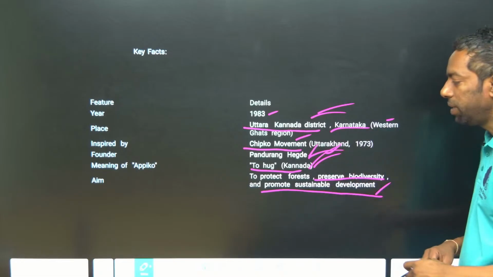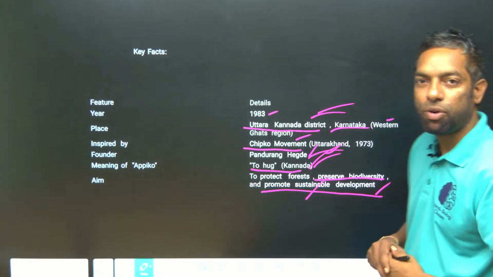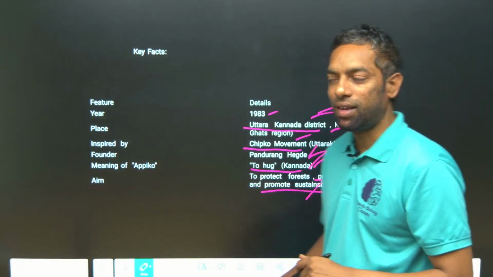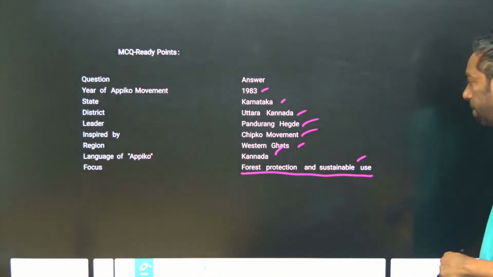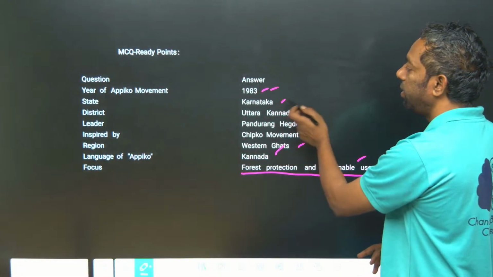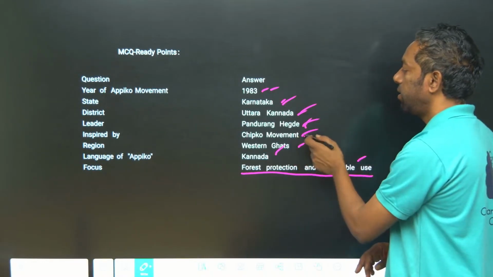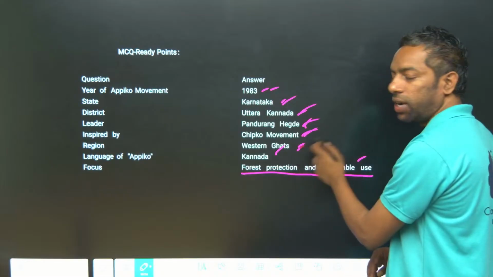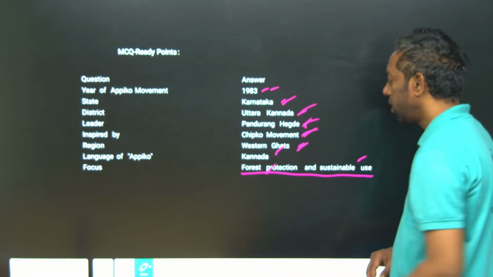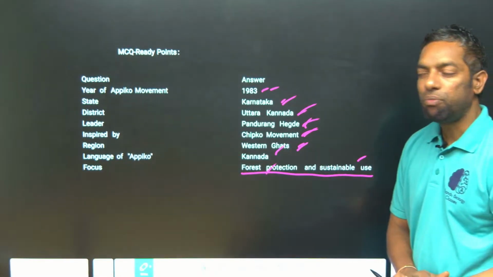It promotes sustainable development. It was inspired by the Chipko movement, located in the Western Ghats, for forest protection and sustainable use. This is about the Appiko movement.